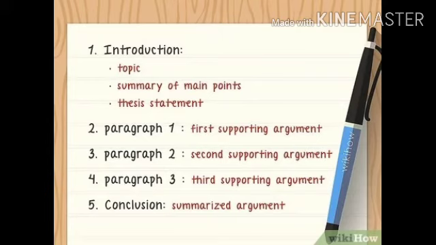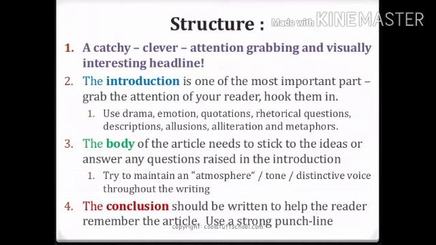Okay, article writing. Before that, we have to understand the marking scheme of article writing in the examination. Format, you will get 1 mark. Format means the heading and the writer's name. If you write them, you will get 1 mark. In an article there should be one heading and the writer's name, and for containing both of these in the format you will get 1 mark.